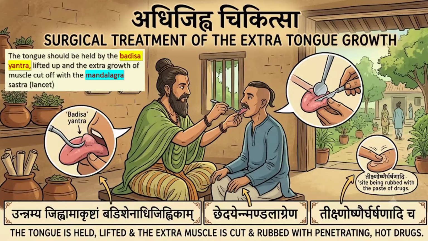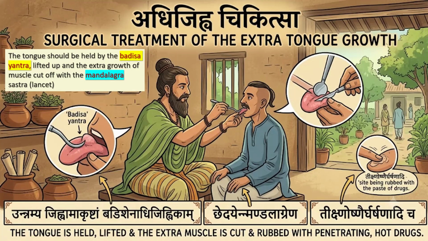Adijihva Chikitsa. Unnamya jihvamagrishtam badishena adijihvikam chedayet mandalagrena tikshna ushne garshanadi cha. So first, the tongue is held by the badisha yantra. It is lifted up and the extra growth of the muscle is cut off using the Mandalagra Shastra.